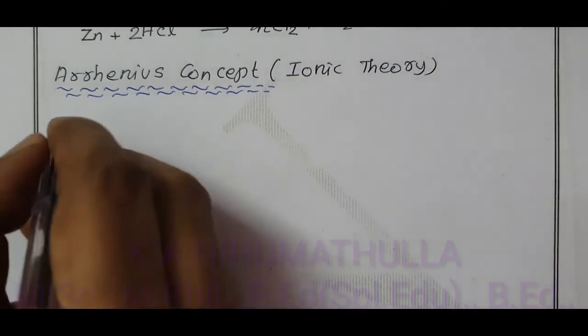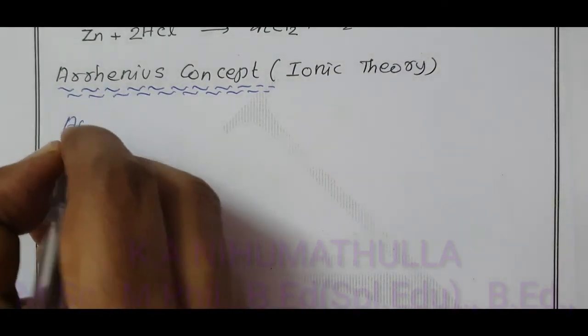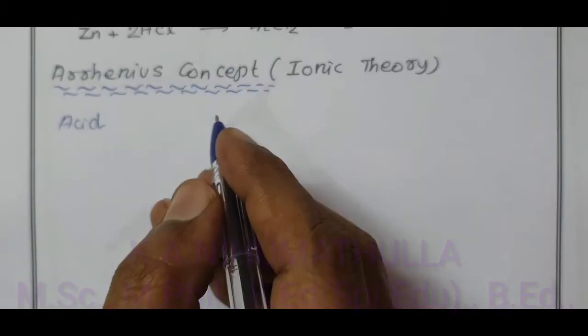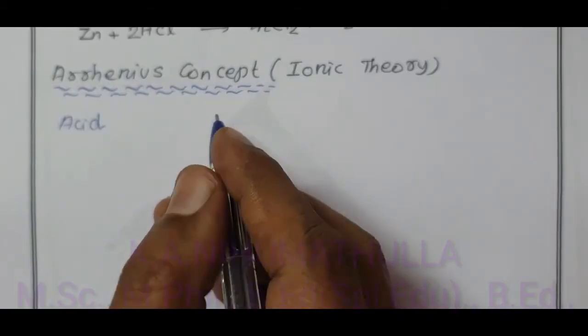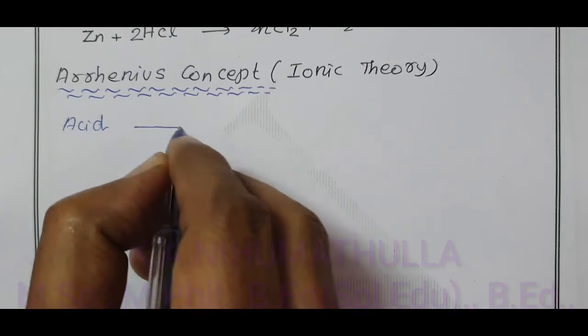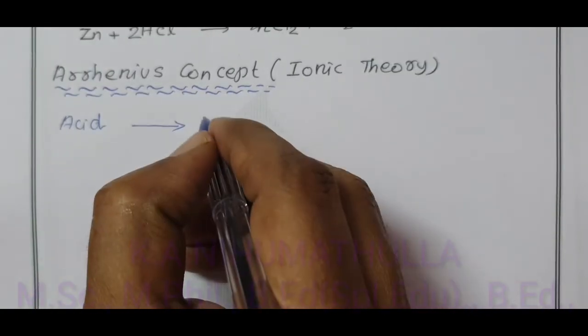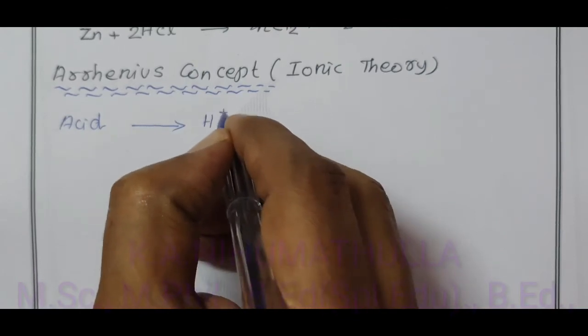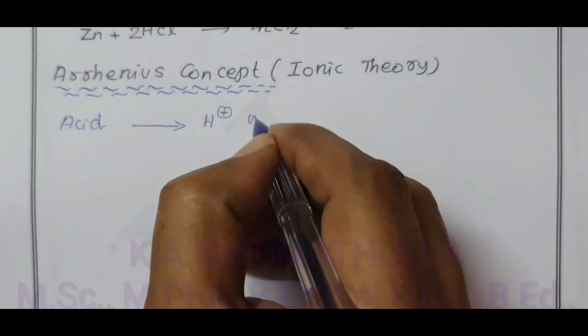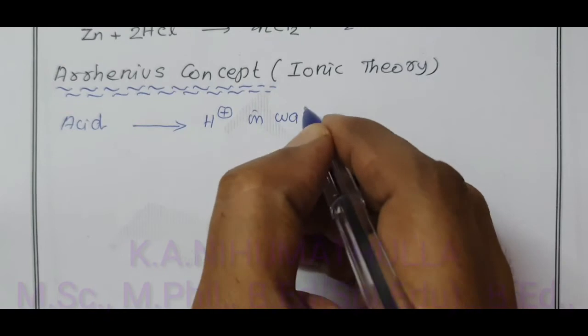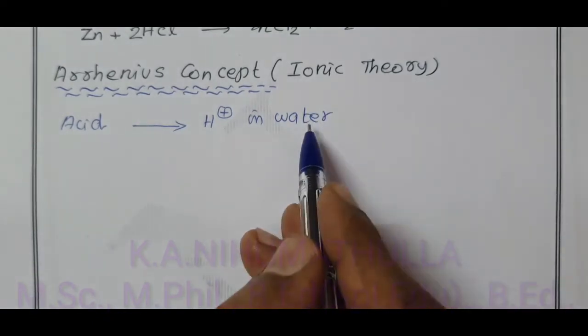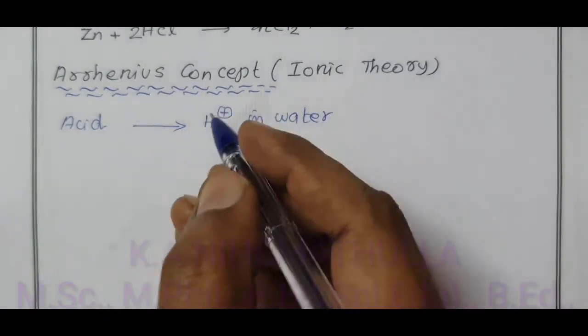According to Arrhenius, an acid is one which dissociates in aqueous medium to give hydrogen ion in water. If water is used as a solvent, it is called aqueous medium.